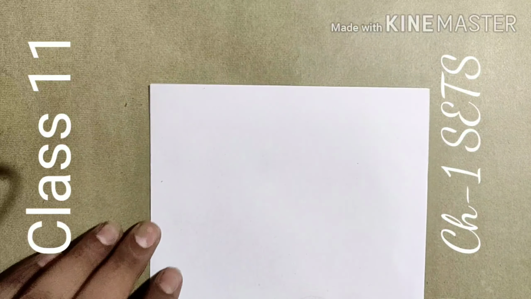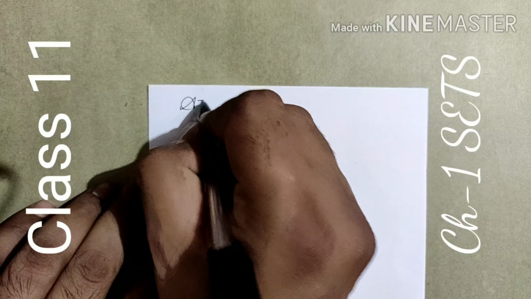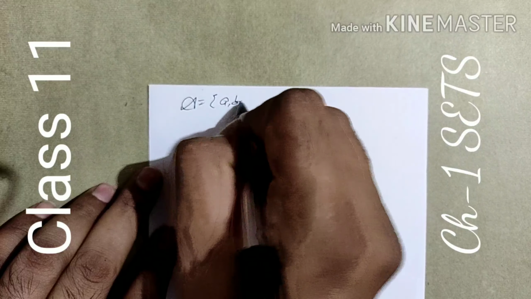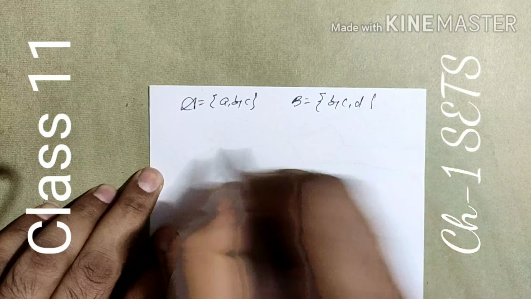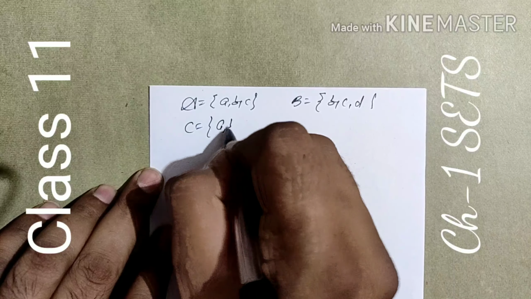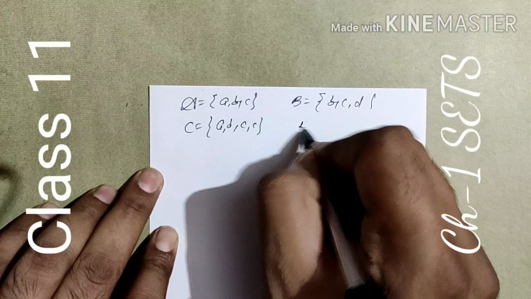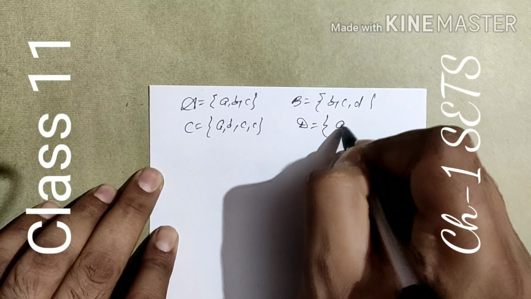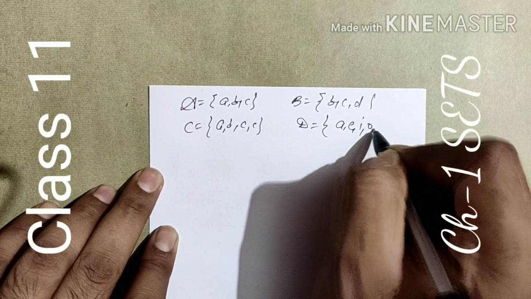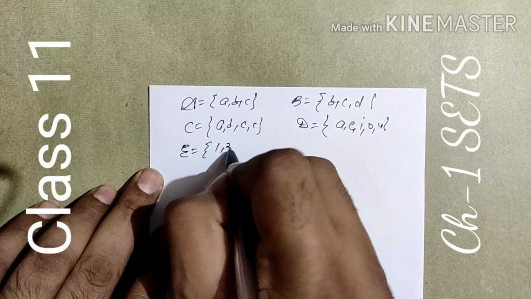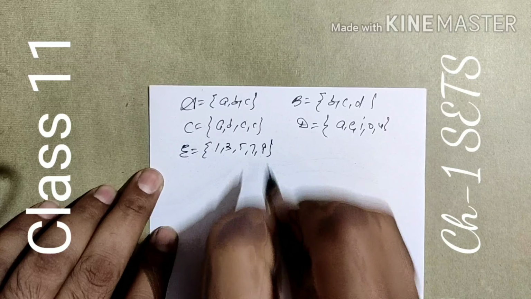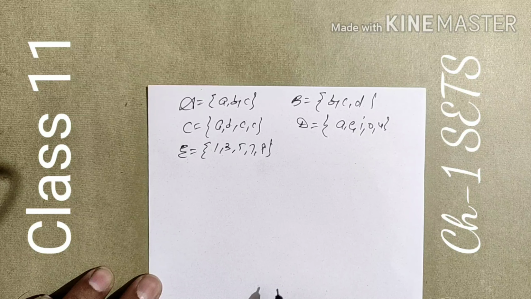Now we are moving on to a further example. How can we compare? For example, a few sets are given. A is {A, B, C}. B is {B, C, D}. C is {A, B, C, C}. D is {A, E, I, O, U}. E is {1, 3, 5, 7, 9}. Out of these, which are equal, which are comparable?